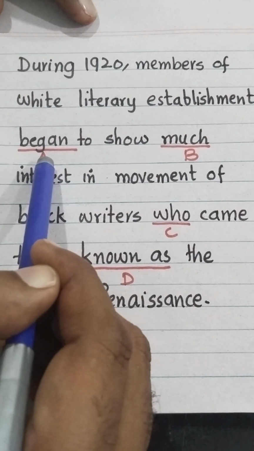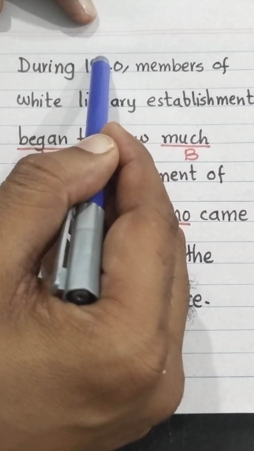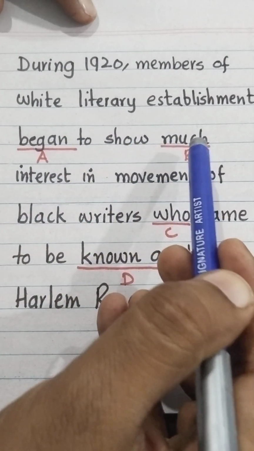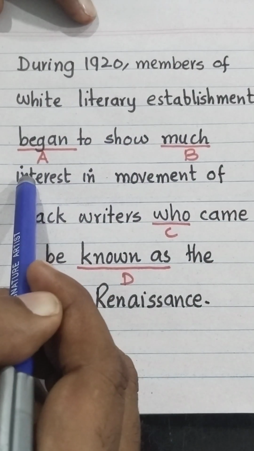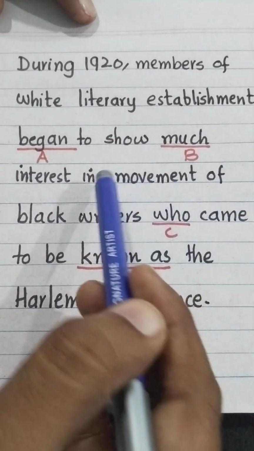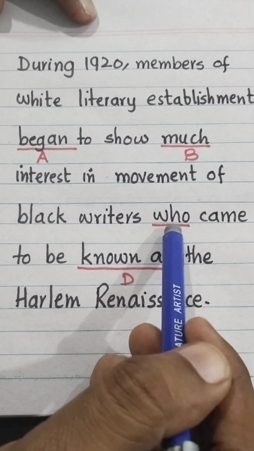Option A, began, ठीक है. We are talking of the past में second form use होता है. Okay. Option B, much interest, uncountable noun है. Uncountable noun के साथ हम much use करते हैं. In the movement of black writer who.